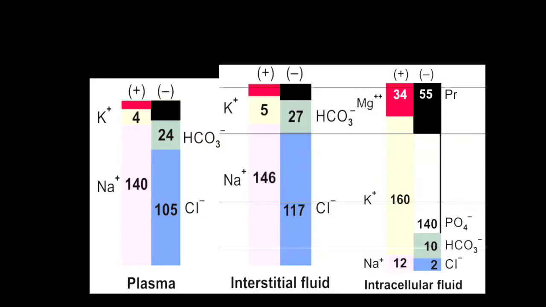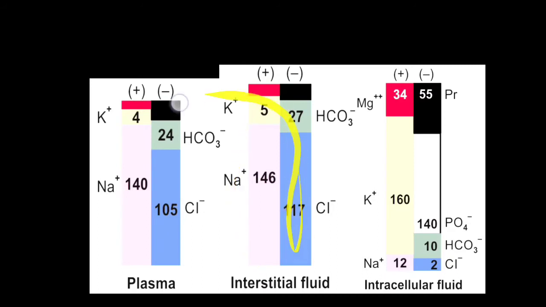Now, in relation to interstitial fluid and intracellular fluid, interstitial fluid is just similar to plasma, but the overall concentration of sodium and potassium is somewhat higher. In the same way, the values of the anions, chloride and bicarbonate, are somewhat higher as compared to the plasma. But the picture of this Gamble-Gram in relation to intracellular fluid is quite different. The main cation, meaning the main positively charged molecule, inside the cell is potassium. It is quite different from the plasma and interstitial fluid.